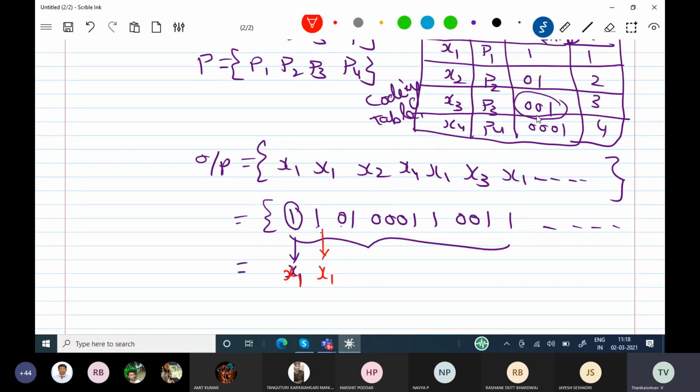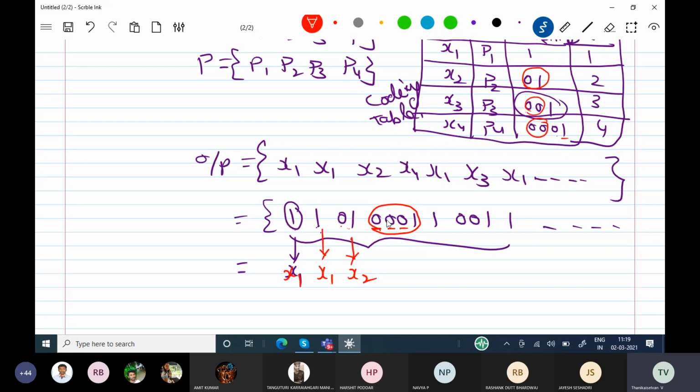Next one is 0. You see, there are 3 symbols starting with 0, so you go to the next bit, 0, 1. So 0, 1 you can take as x2. Here you see the next bit is 0. Again you go to 0. There are 2 zeros starting here, so then go to the next bit. Here 000. Definitely 000 means the last bit is going to be 1. Like that, one by one we have to check.